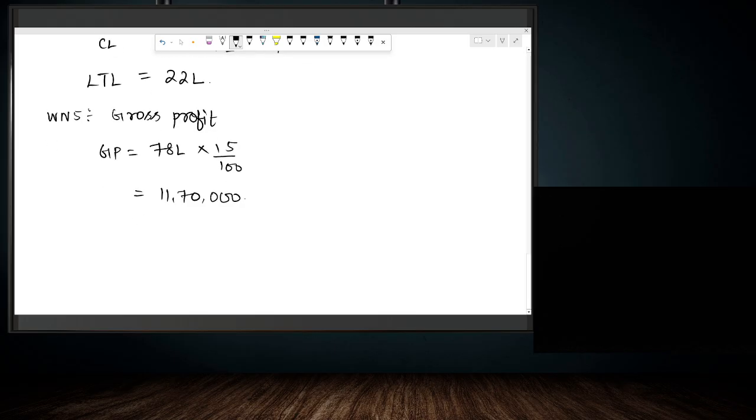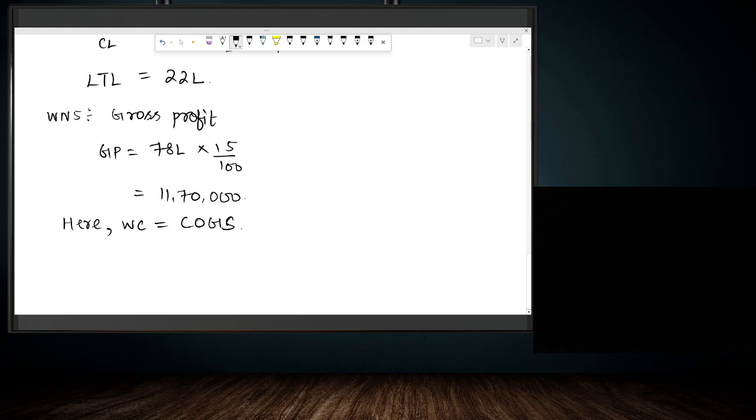Now, at the beginning of the question itself, we discussed that in this question works cost is equal to COGS. Why? Because the opening stock of all the inventories is equal to the closing stock of all the inventories. So in such cases, works cost will be equal to COGS.